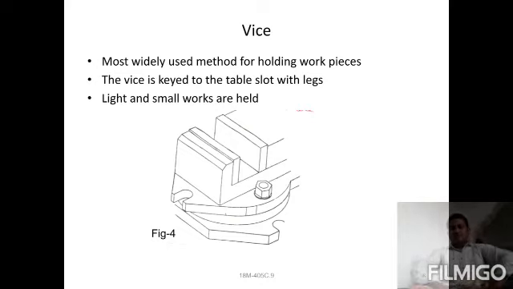It is the most common tool for holding workpieces. The vice is keyed to the table slot with legs. Legs will be provided for keying. Light and small works are also held. You can observe here light workpieces also, and it is capable of swiveling. So a round circular base is also provided for swiveling. Swiveling type vices are also used.